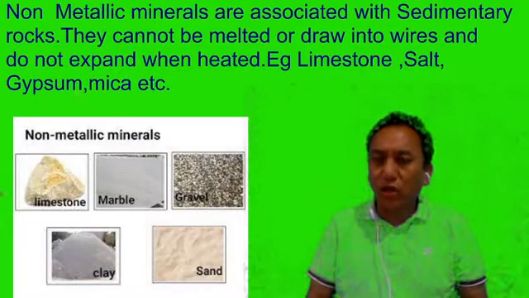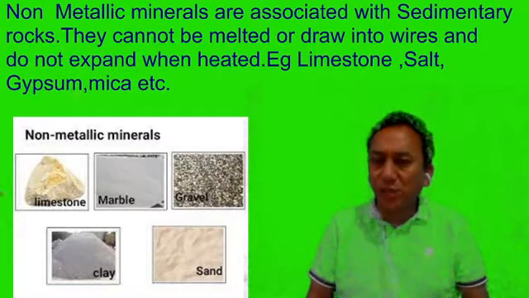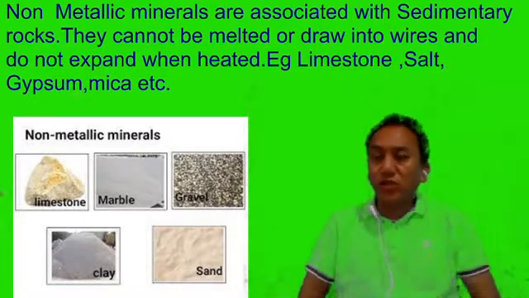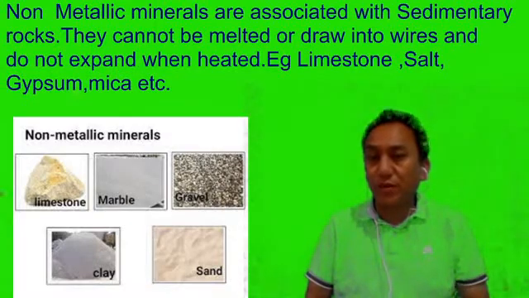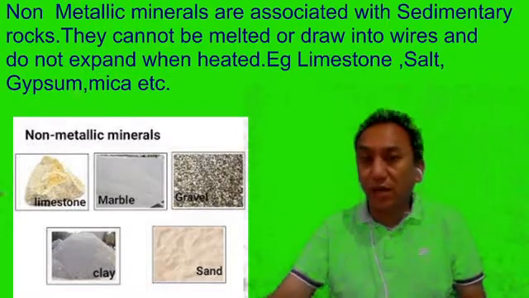Unlike the metallic minerals which are found in the igneous rocks, and which expand when they are heated, in the case of non-metallic minerals, they are found in the sedimentary rocks, and they cannot be melted and drawn into wires, and they do not expand when heated. Therefore they cannot be made into various shapes and sizes. Example: limestone, salt, gypsum, mica, and so on.